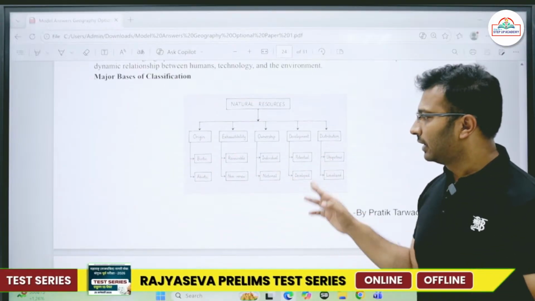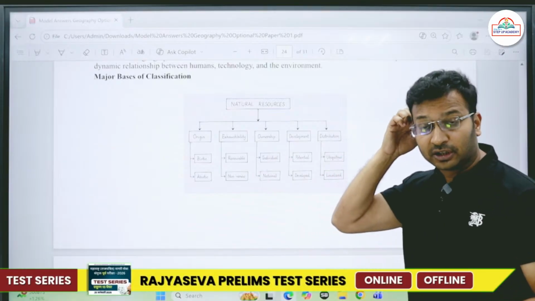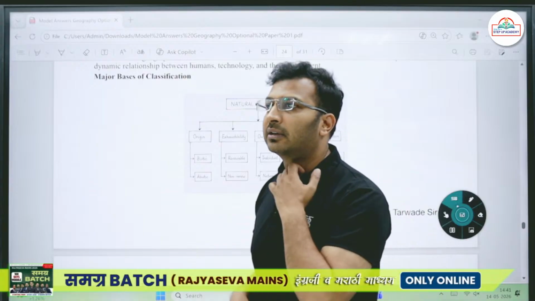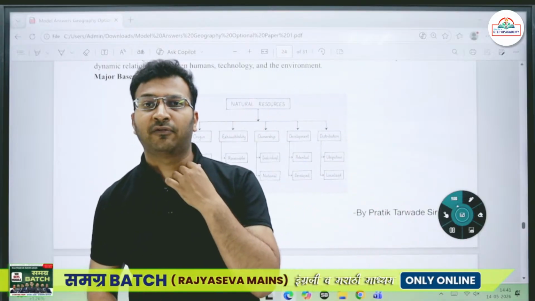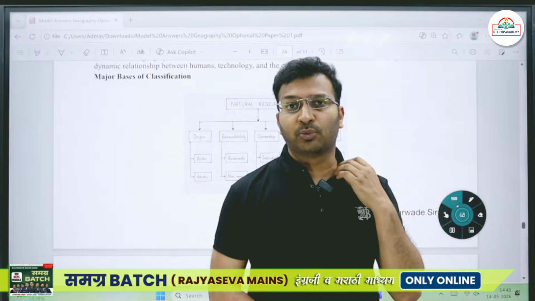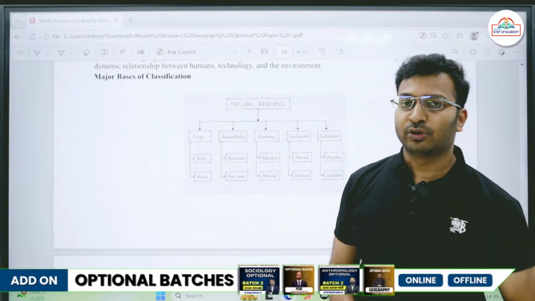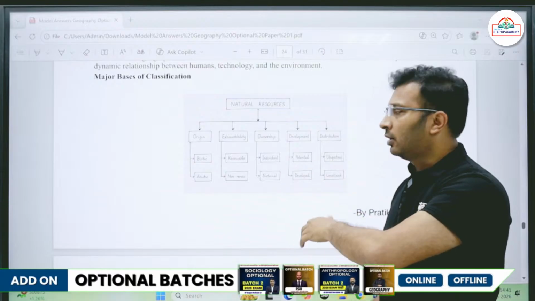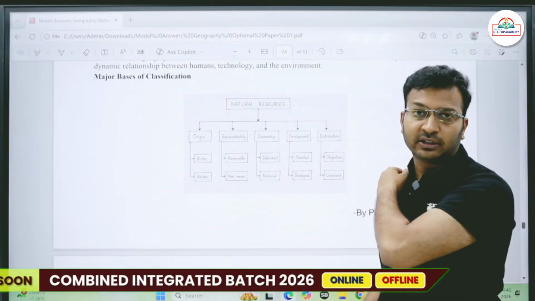Then development, whether it is potential or completely developed. For example, we say that the northeastern region has high hydroelectricity potential. The rivers in the northeastern region have high potential for development of hydroelectric power plants.